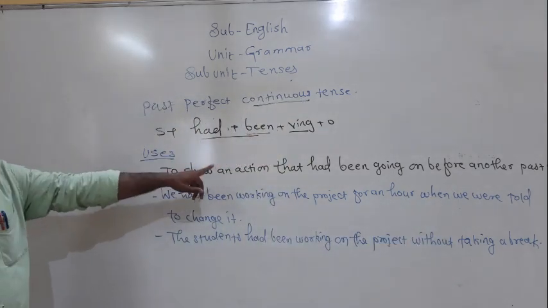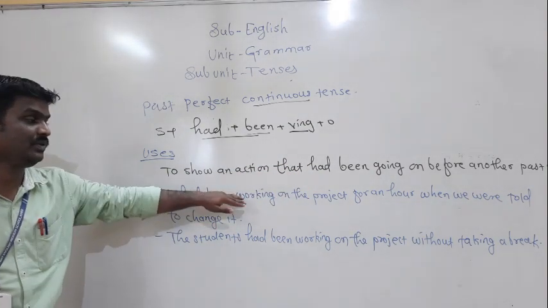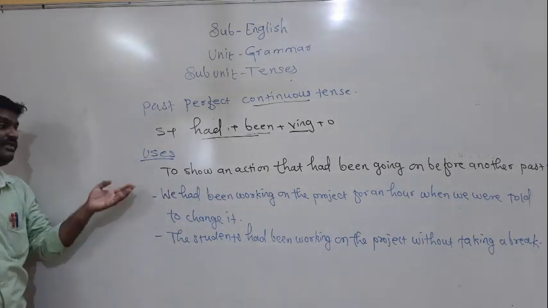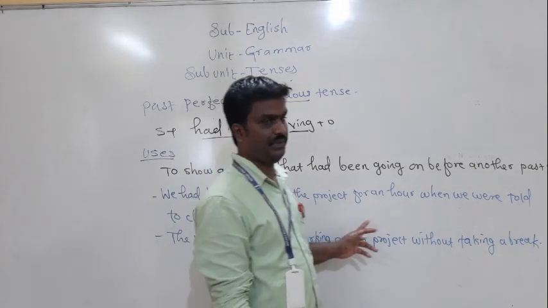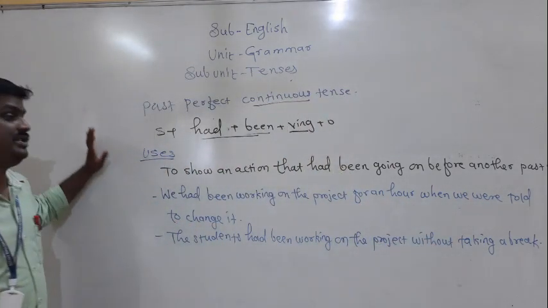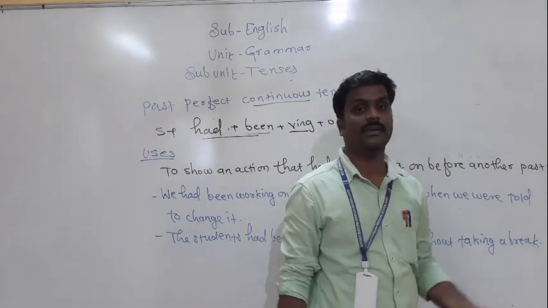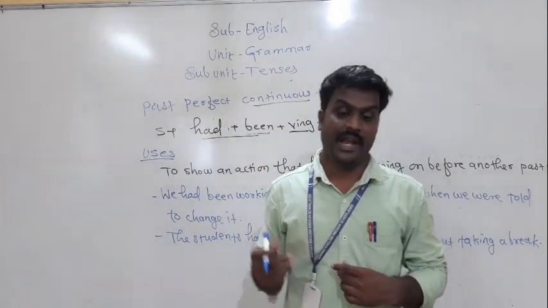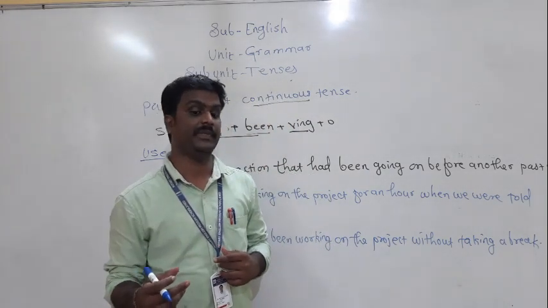To denote an action that had been going on before another past action, before another past action, one action was going on, and to denote such actions we are using past perfect continuous tense. We had been working on the project for an hour when we were told to change it. Next, students had been working on the project without taking a break. They were continuously working on that project, and to indicate such actions we use the past perfect continuous tense.